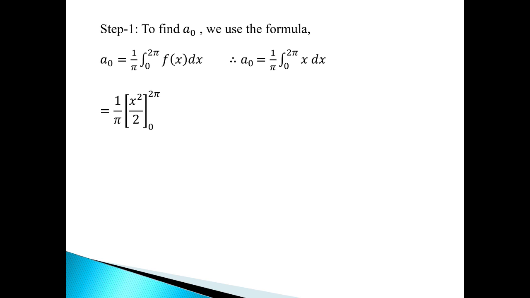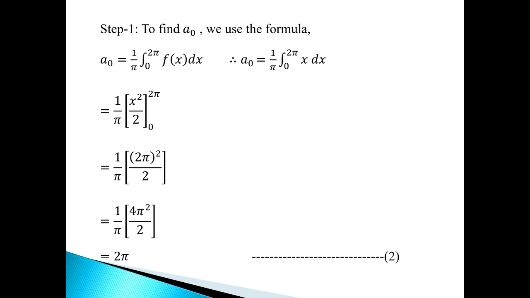Now we put upper limit minus lower limit, so we get 1 upon pi into (2 pi) square by 2 minus 0, because the lower limit is 0. Instead of x we put the value x equal to 0, so we get 0. Now by simplifying we get 1 upon pi into 4 pi square by 2, and so the value of a naught is equal to 2 pi.